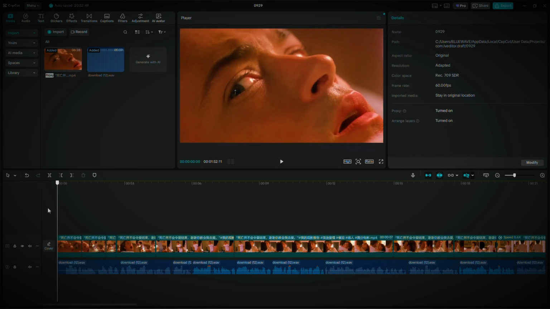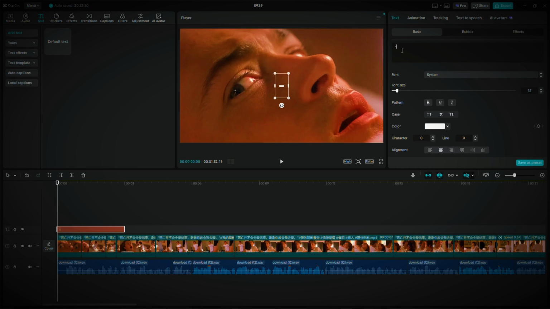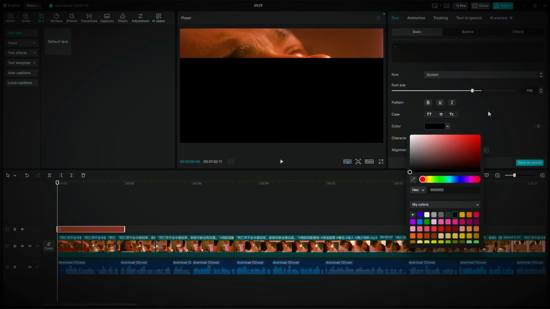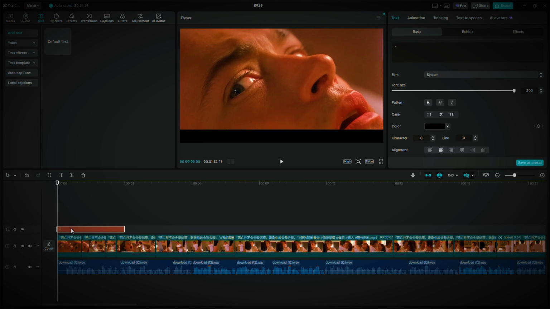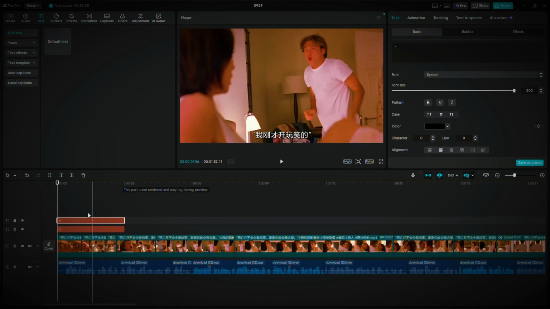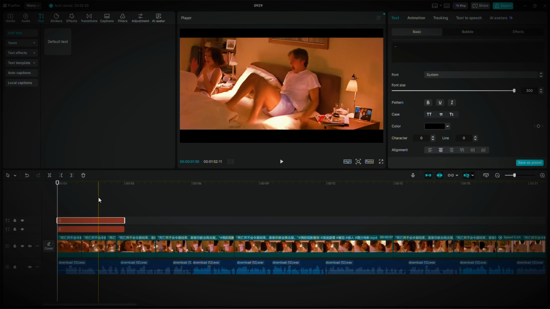Once you're done, move your playhead back to the beginning. Click on text, then hit the plus button. Now type a hyphen, change the color to black, and adjust the size to make it a bit larger. Position it to create something like this. Next, duplicate it by copying and pasting, then drag the second one to the top. You should end up with something like this.